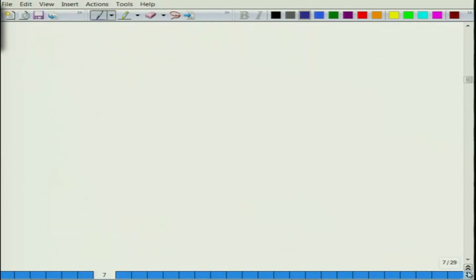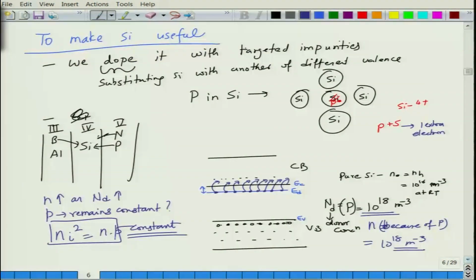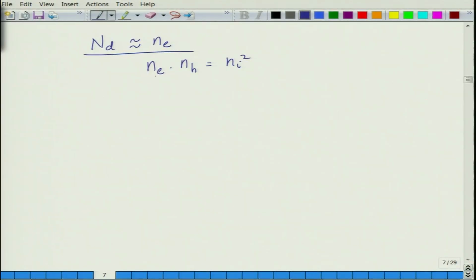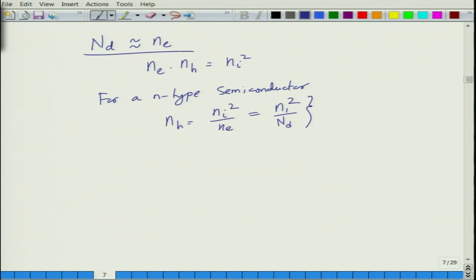So when you have put in N_d, and let us say this N_d is equal to n_e, then n_e into n_h is equal to n_i square. You can write this p as n_h and this n as n_e. So for an n-type semiconductor doped by, let us say, phosphorus, n_h is equal to n_i square divided by n_e, and n_e is equal to N_d, so it becomes n_i square divided by N_d.